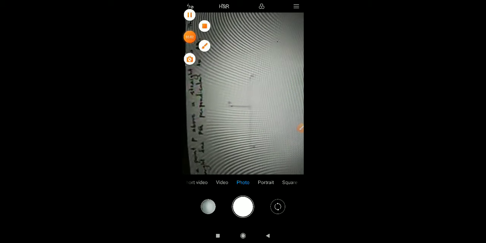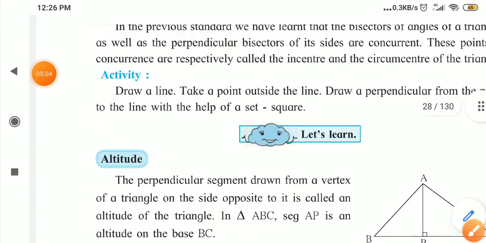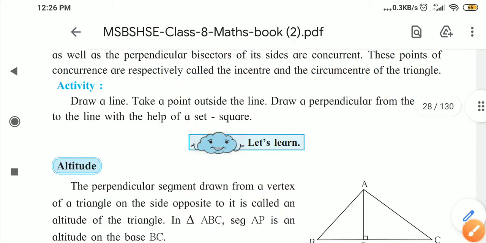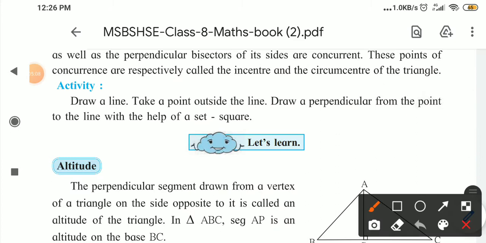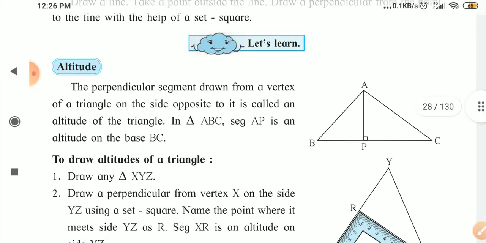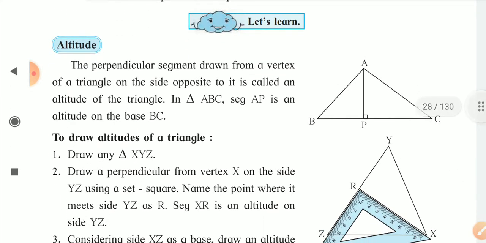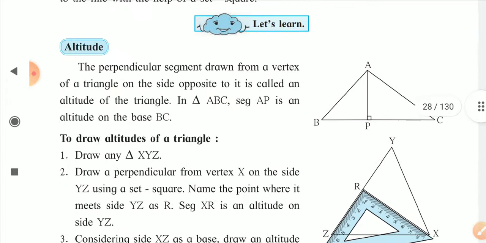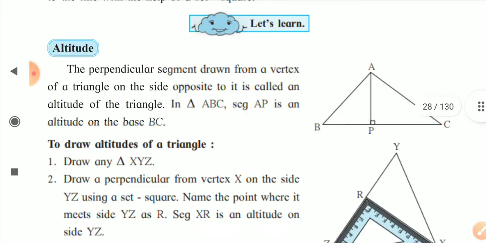Now we saw this activity, how to draw a perpendicular to a line by using a point which is outside the line. Now the second thing we have to see is how to draw the altitude.